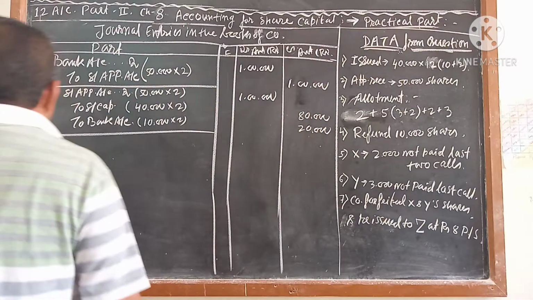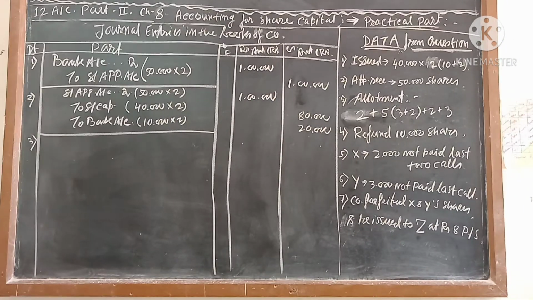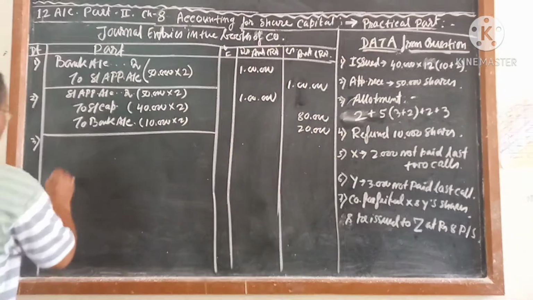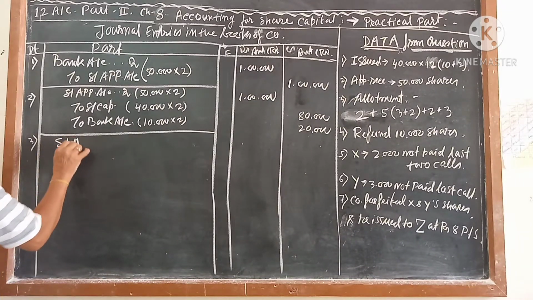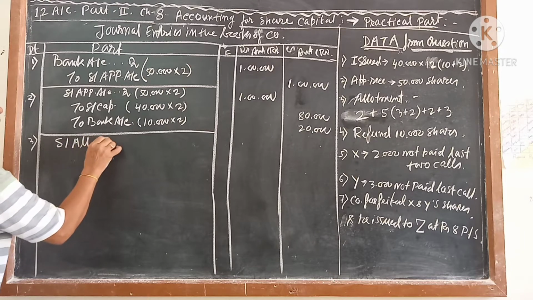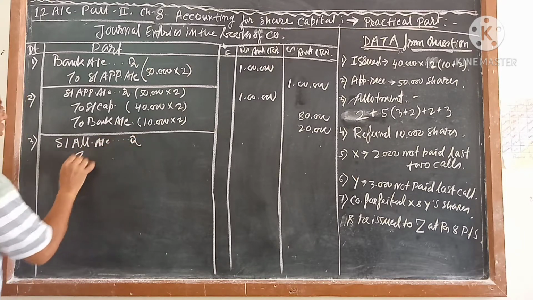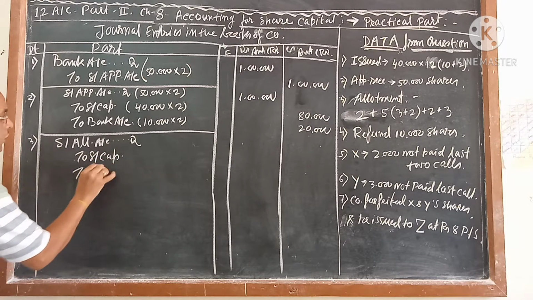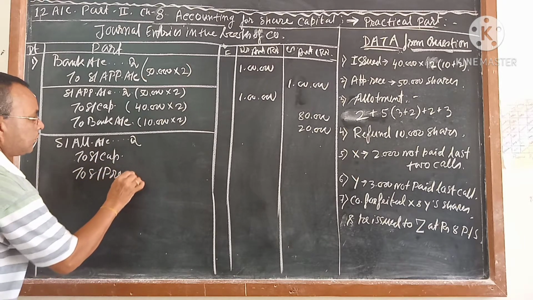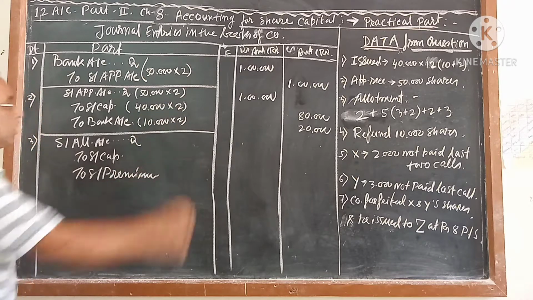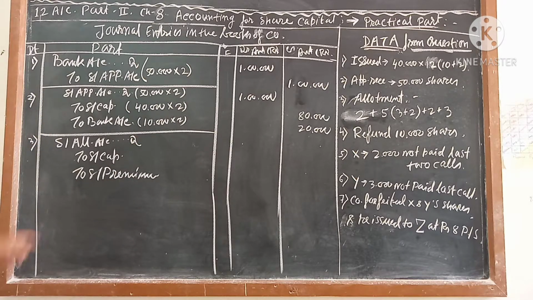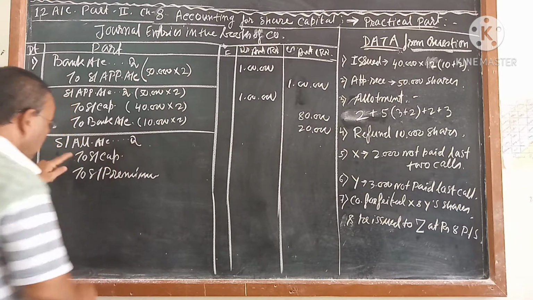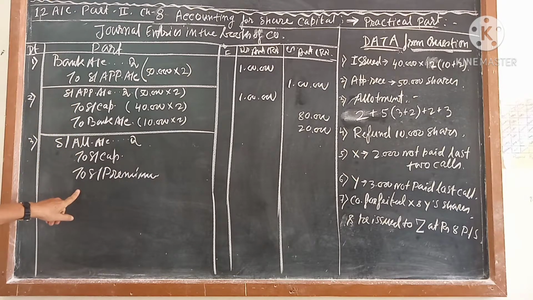So we will pass the entry for calling, calling for allotment. Share allotment account debit to share capital, to security premium, whatever you will say.